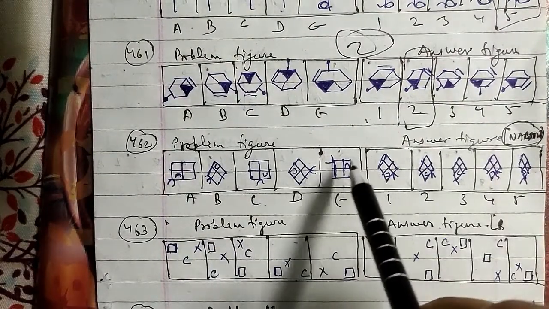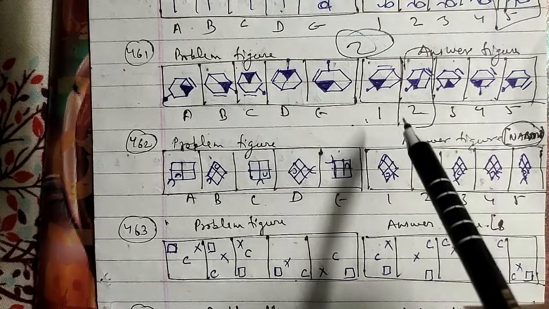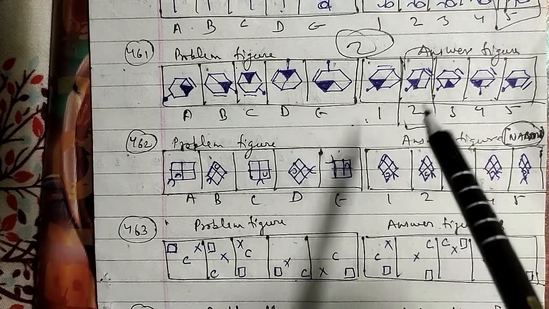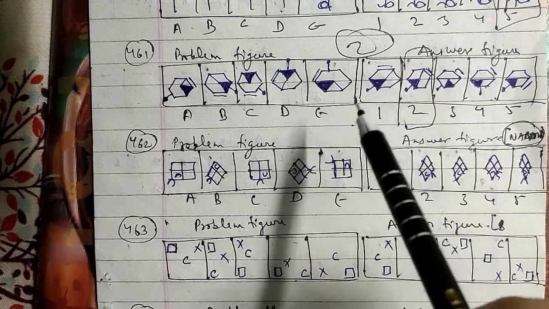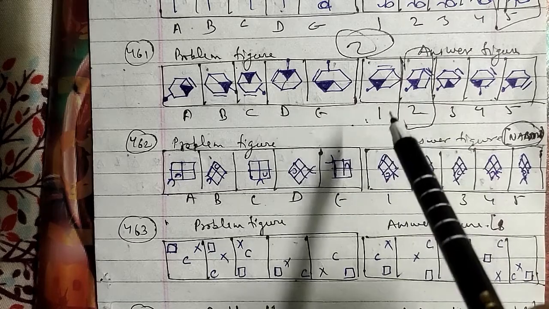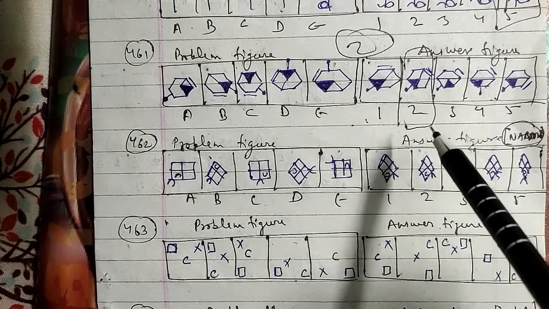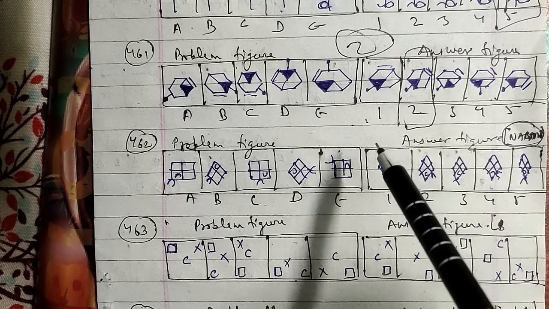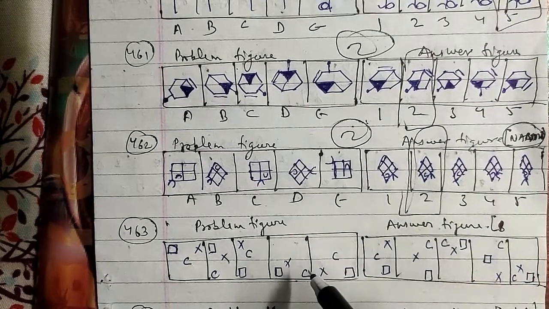So here in each question, the square along with a V-shaped figure rotates 45 degrees clockwise in each step, and the C rotates 90 degrees anti-clockwise and moves to the opposite quarter of the square in each step. The V-shaped figure moves 1, 2, 3 steps anti-clockwise in subsequent turns. So after the E figure, the second figure will be the right answer for this question here.